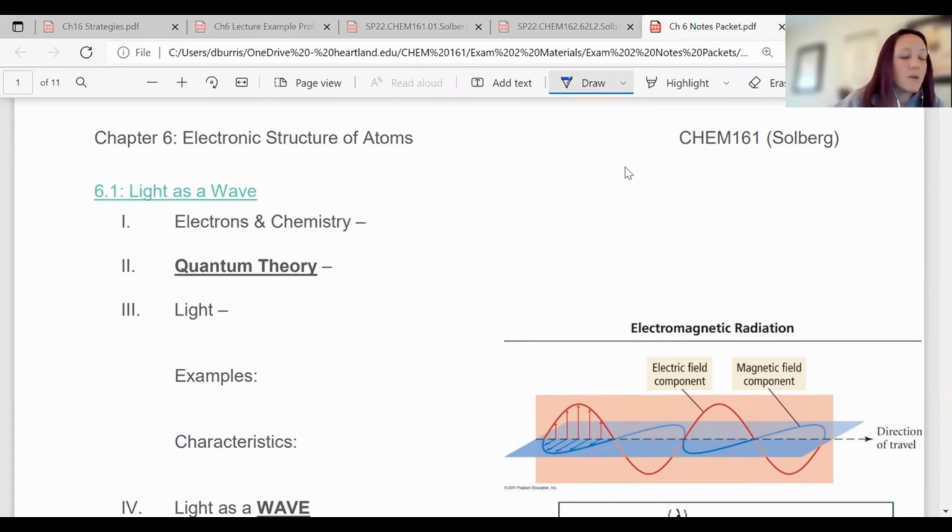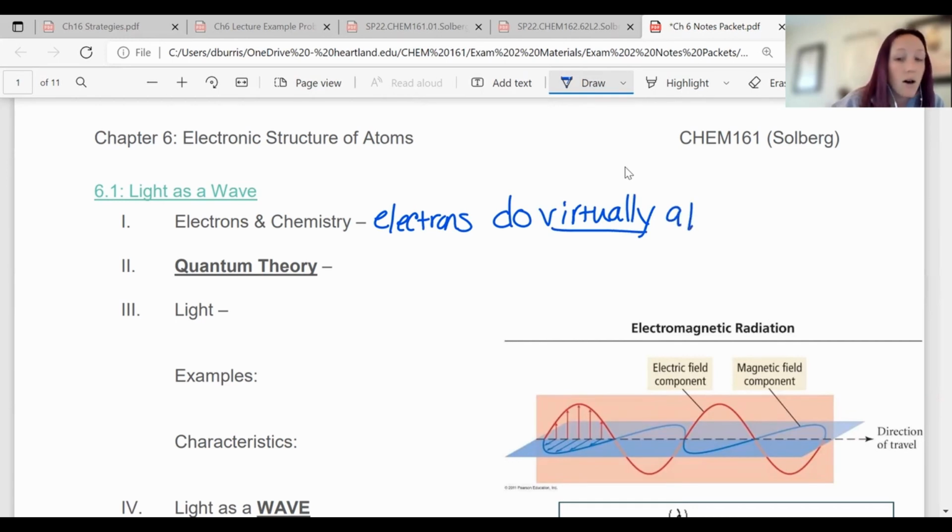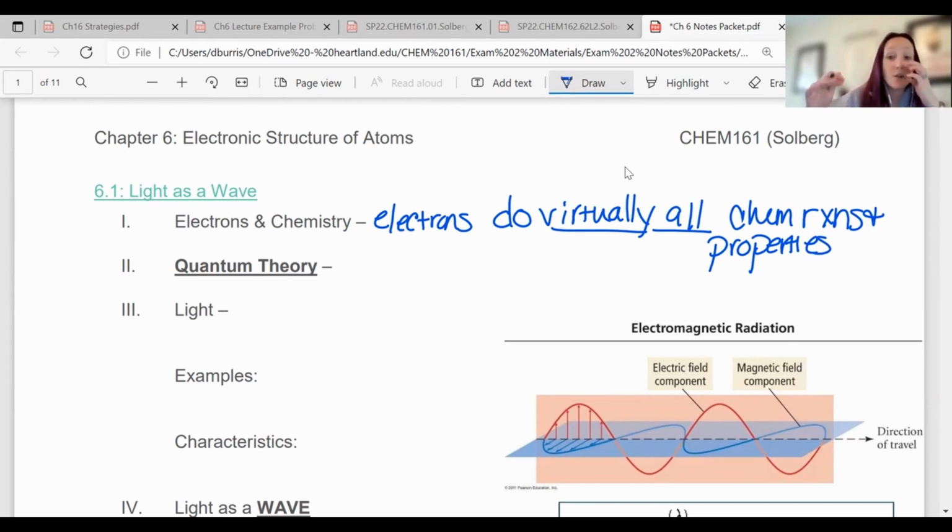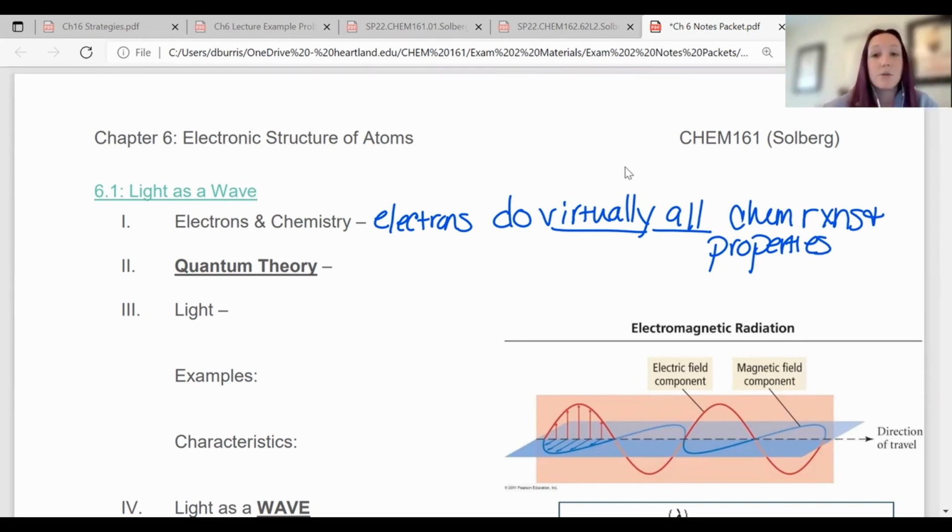So electrons in chemistry. Why do we care? It's because the electrons do virtually all, no, not all, but almost all of the chemical reactions, and they determine the properties of stuff. So the electrons are really the most important thing having to do with properties, besides mass and stuff, which we've talked about with protons and neutrons, but electrons are going to be super important for us.